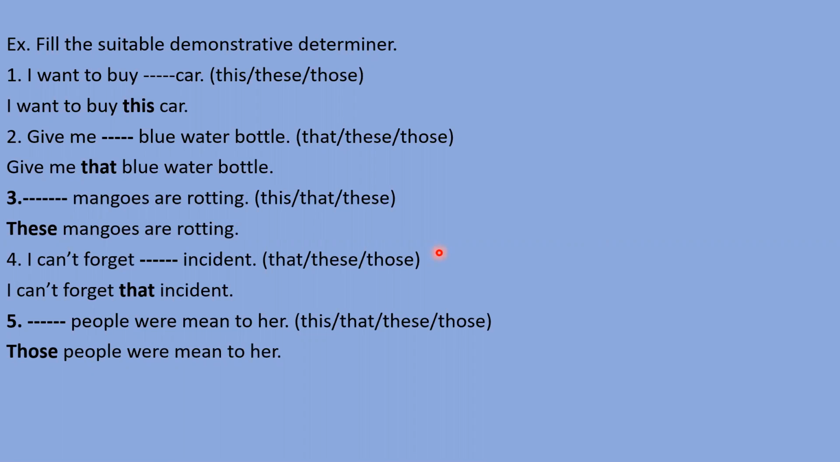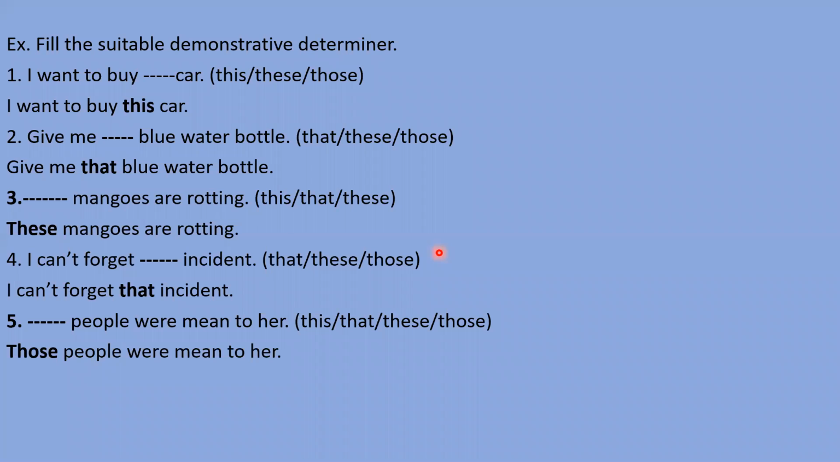I will tell you why "those" will come here. The words this and that can't come here. Why? Because this and that we use for singular things. So now we have two options, these and those. We know that when things are near to you, you should use these. When things are at a distance, you should use those. But remember this, when we talk about the past, so we are saying people were mean to her, we are talking about the past. So when we talk about the past, things are at a distance not only according to space, but according to time also.